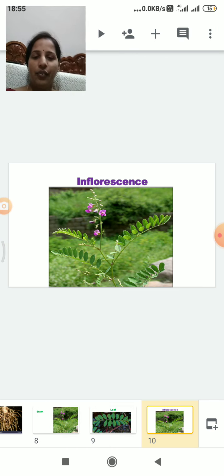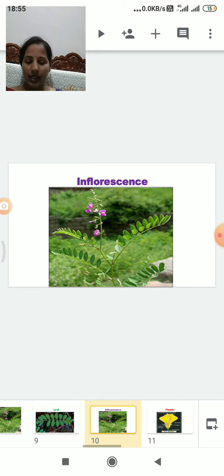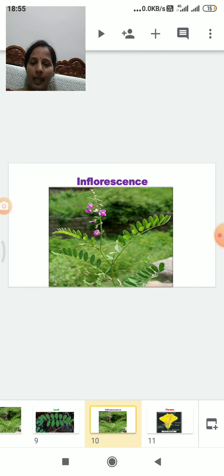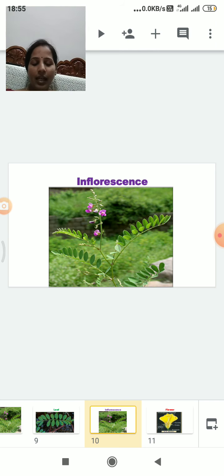And next we go to the inflorescence. Generally the floral characters, the flower characters, come under inflorescence. In this family usually an axillary or terminal racemose inflorescence is present. The best example is Crotalaria juncea. In Crotalaria the inflorescence is racemose, axillary or terminal.